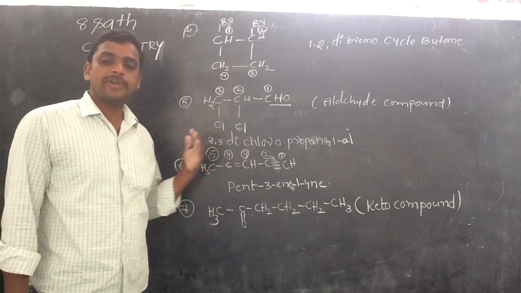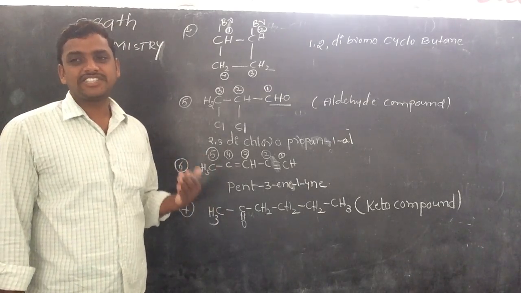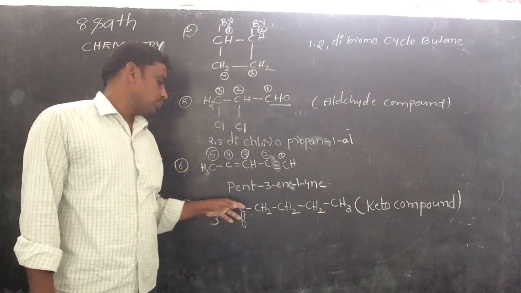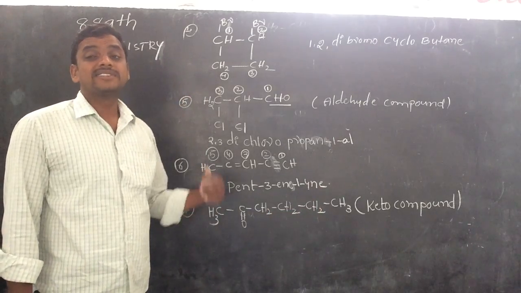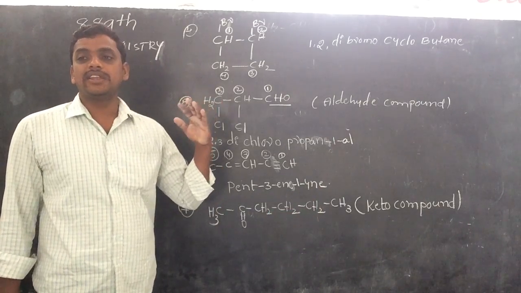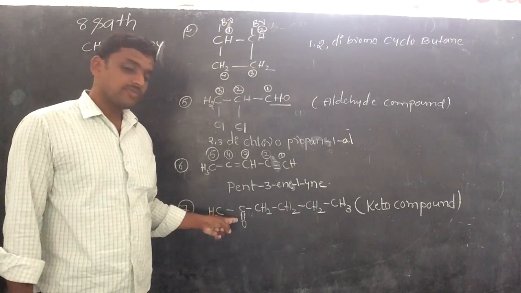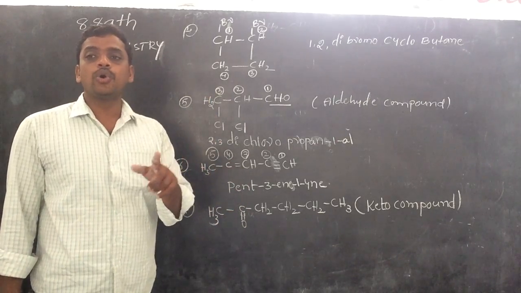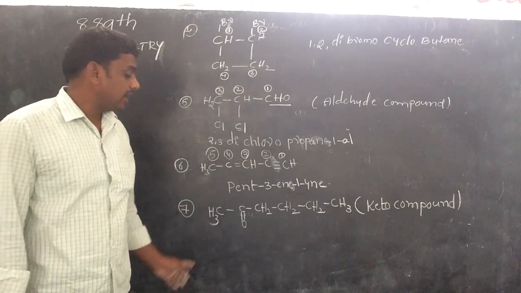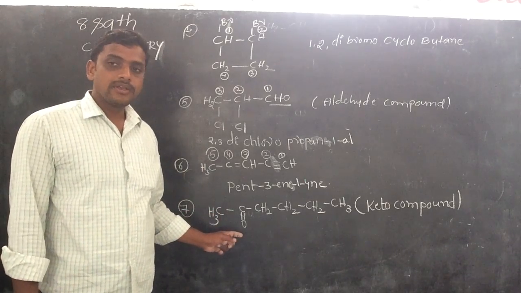We can identify it based on the parent chain. 1, 2, 3, 4, 5, 6. There are 6 carbons, all single bonds. So hexane. Which functional group? Ketone. So the e is substituted by one: hexanone. Right. Ketone is on which position?